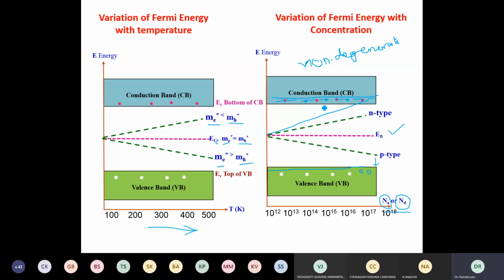Suppose the Fermi energy level is somewhere here. If this difference is equal to or greater than 3 kT, then the semiconductors are non-degenerate. If the Fermi energy level difference is less than 3 kT, they are degenerate semiconductors. Those will be seen in more detail in the higher classes.